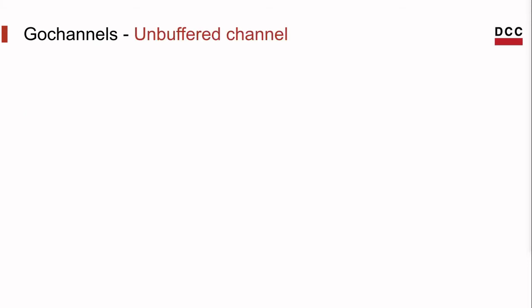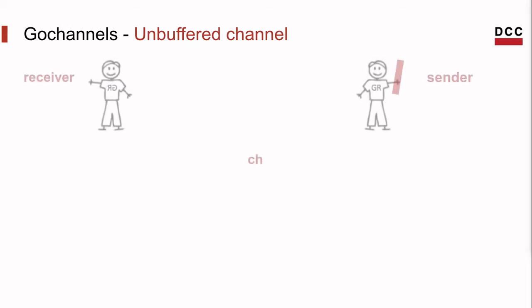To understand unbuffered channels, let's see this diagram. Let's imagine two Go routines, the receiver and the sender, and a channel that connects them. The sender wants to share an information, this red bar, with the receiver.